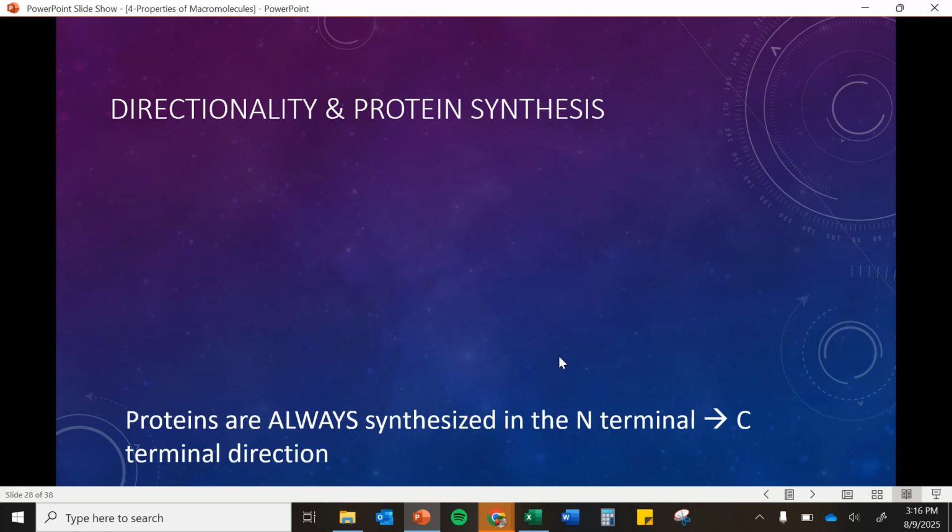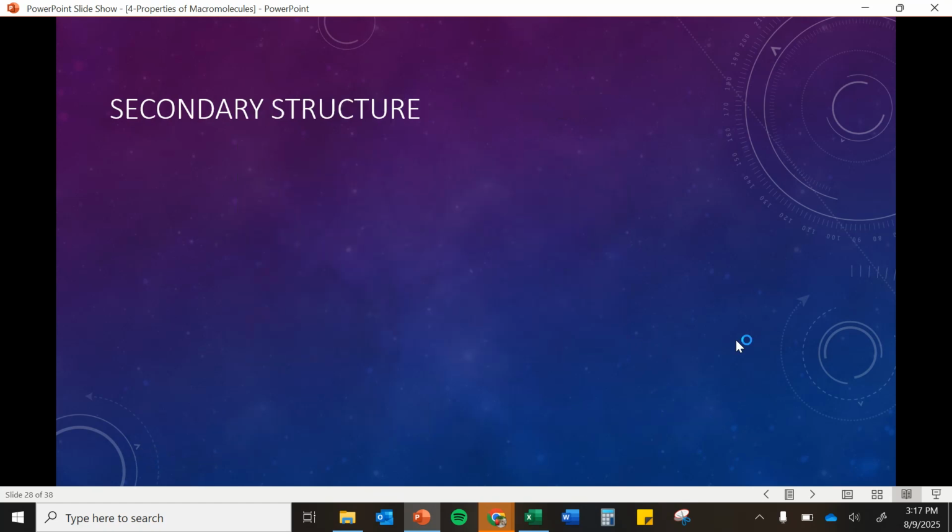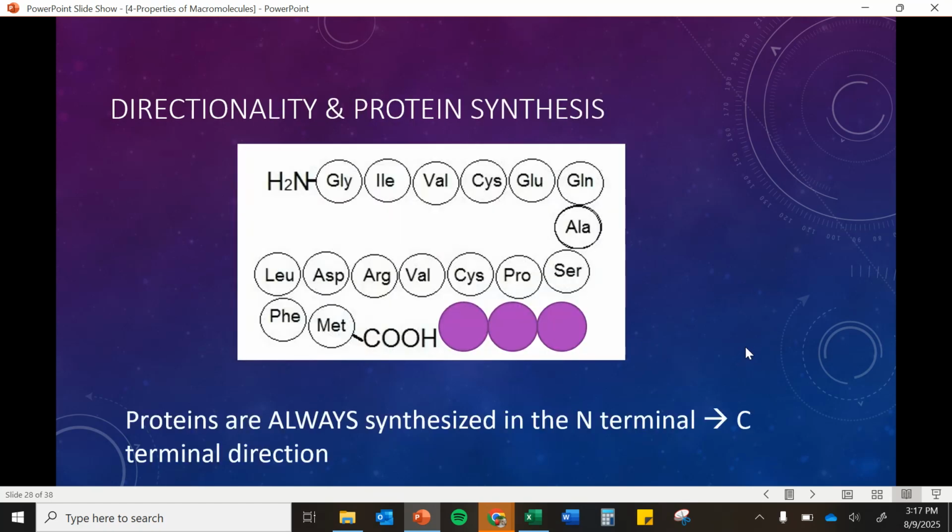Okay, so they're always going to be synthesized from N terminus to C terminus, so N to C. So here we have our N end, and then these are just different amino acid names, and then at the other end we have the C. So when we're synthesizing new polypeptides, we're going to add amino acids from that N to C direction. If we were to add more onto here, they would go on this end of our growing polypeptide chain. So that is our primary structure.